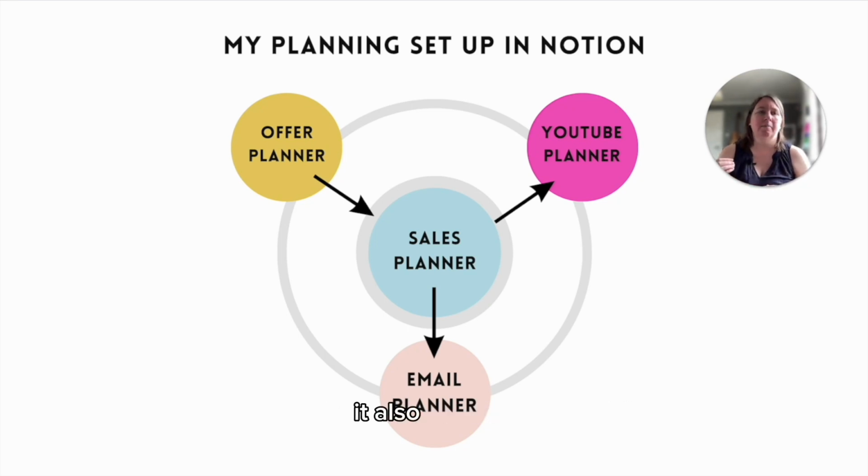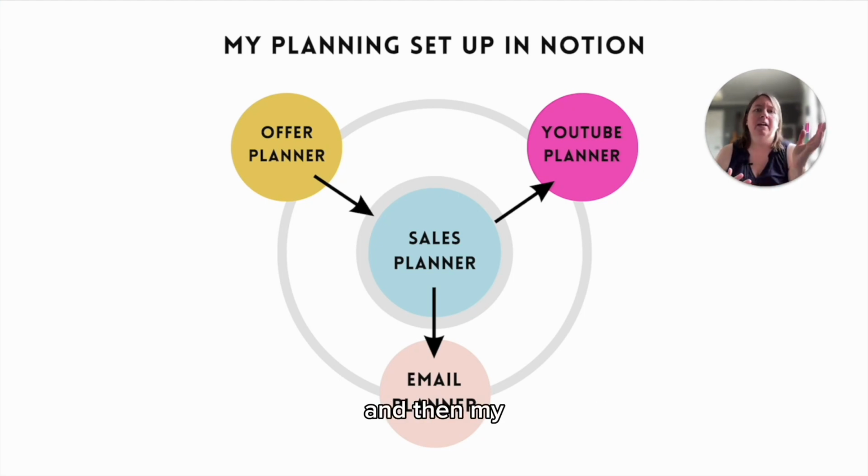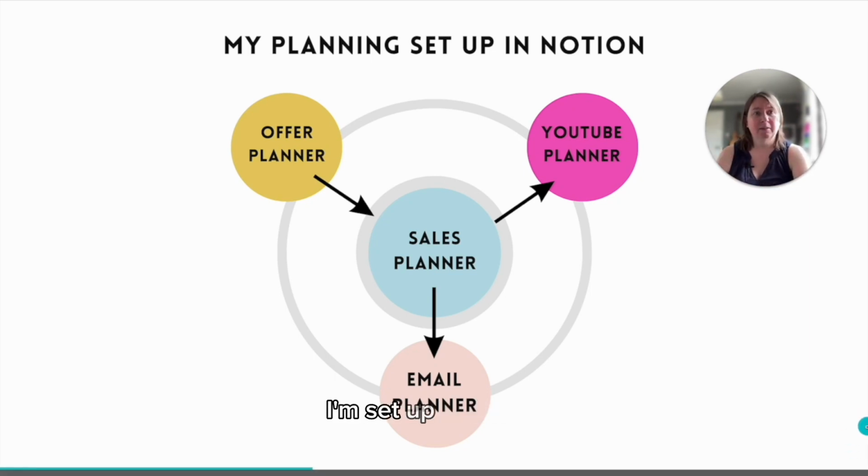It also means I can have other kind of satellite planners that I plug into, that feed into my sales planner, and then my sales planner kind of then feeds out to my content planning. So I have an offer planner where I plan out my offers and I use them to kind of make my offers as well. And they feed into my sales planner to make sure I remember to sell them. And then my sales planner feeds out to my YouTube planner and my email planner to make sure I remember to talk on YouTube about my products and also email my list about my products. So that's how I'm set up just now.